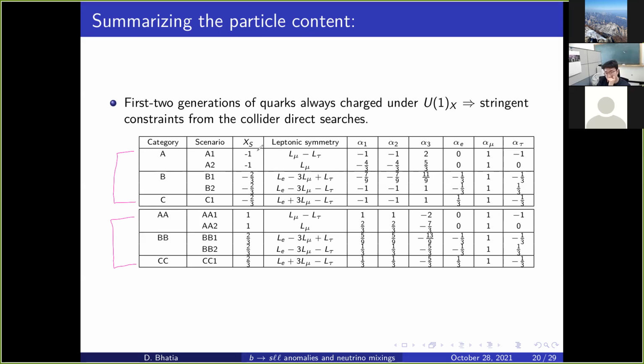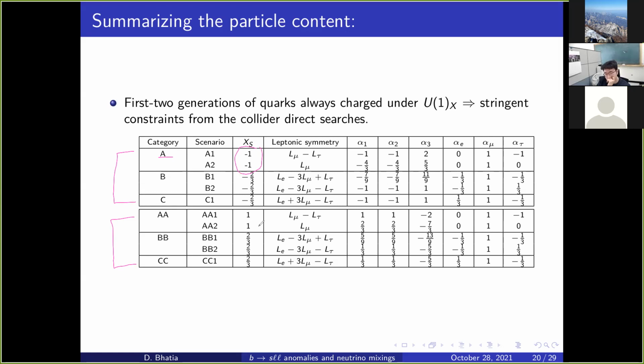So note that these scenarios have same leptonic combinations, but their quark combinations are different. So that is why they need to be clubbed as different symmetries. And we are clubbing the scenarios with same excess under one. So this would help us to constrain the flavor physics constraint, because B to S largely depends on the product of excess.